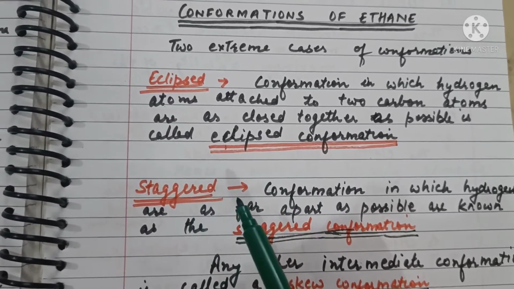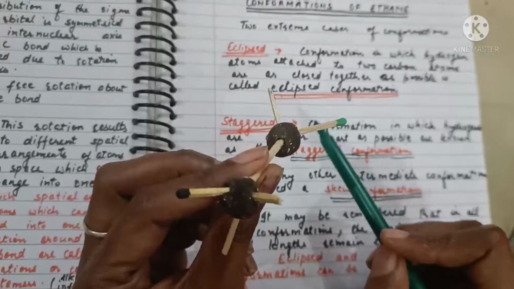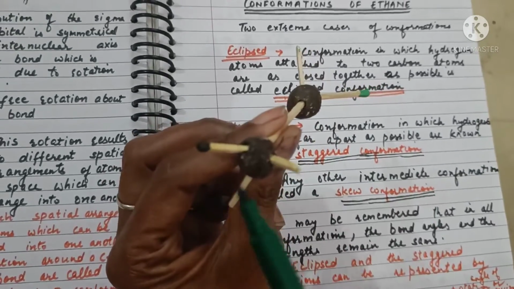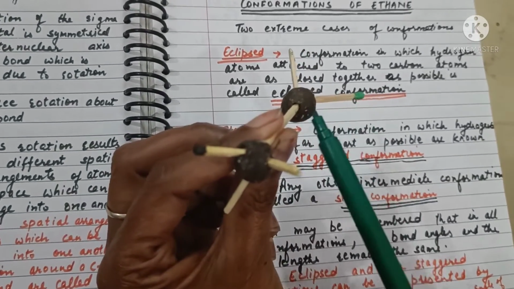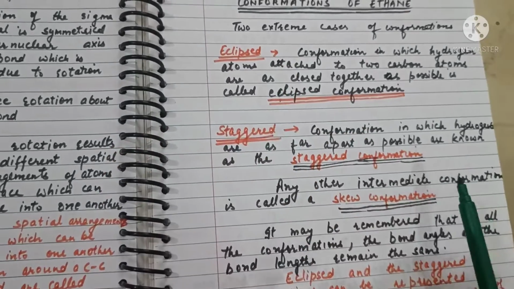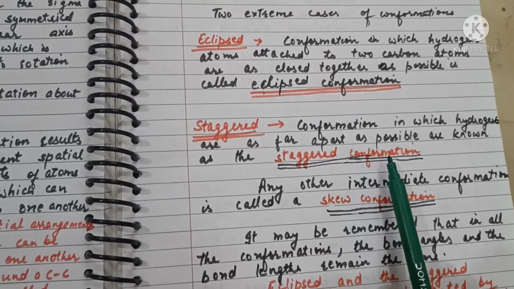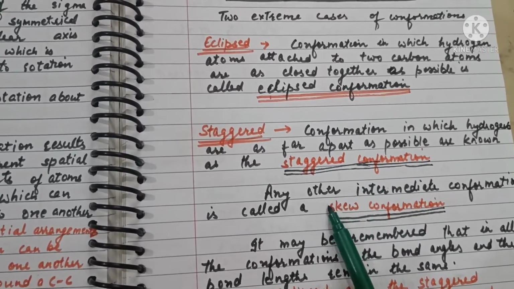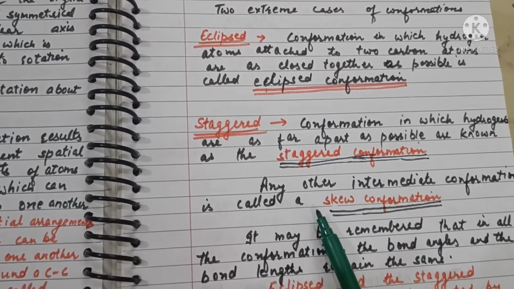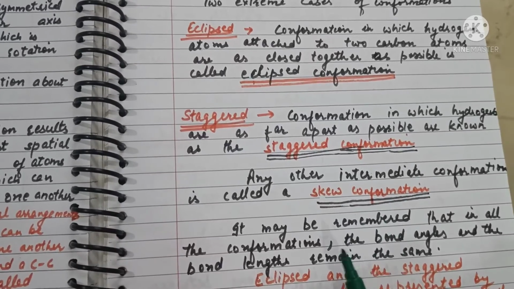On the other hand, in the staggered conformation, the hydrogen atoms of the two carbons are as far apart as possible and are known as staggered conformation. Any other intermediate conformation is called a skew conformation.